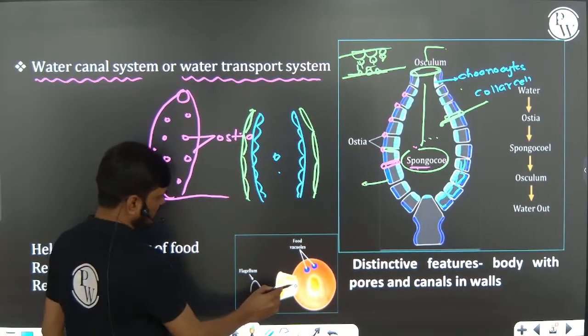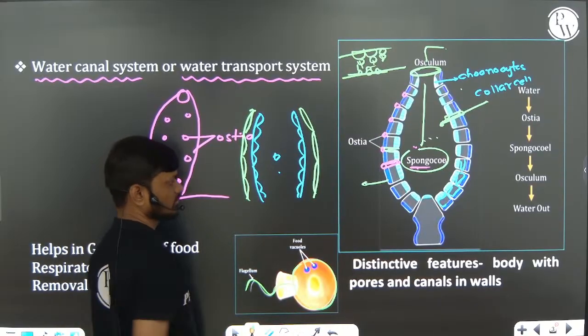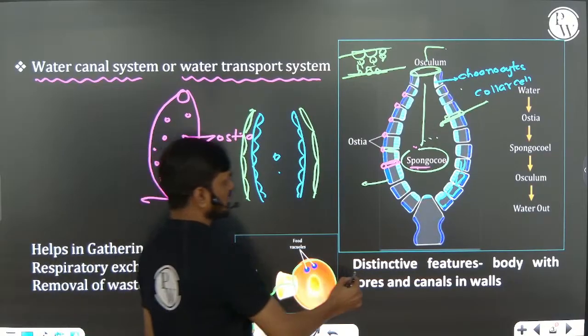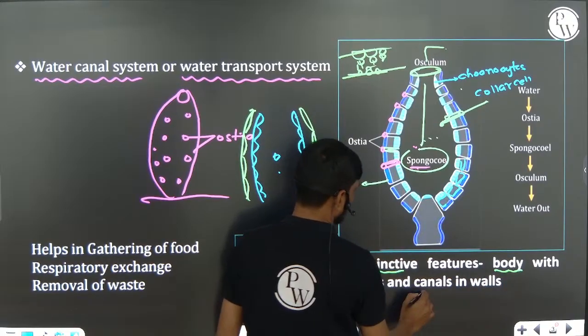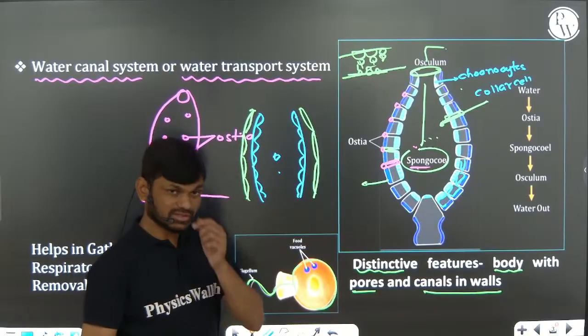This is a very important distinctive feature: body with pores and canals in the wall. This is a unique feature of the